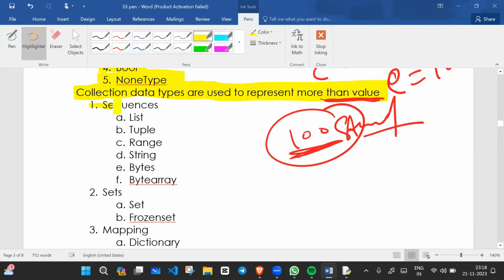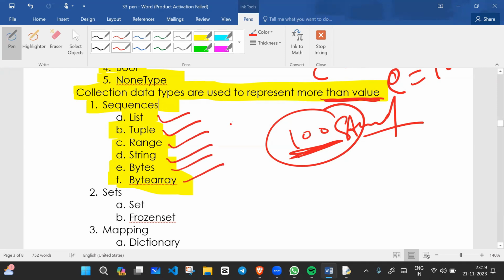So let's talk about sequence data types. In sequence data types, we have list, tuple, range, string, bytes and bytearray. List is a sequence data type, tuple is also a sequence data type, range is also a sequence data type, and string is also a sequence data type. So how many sequence data types do we have? List, tuple, range, string, bytes, bytearray: 6 sequence data types.